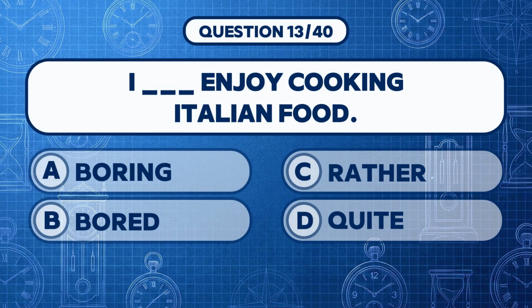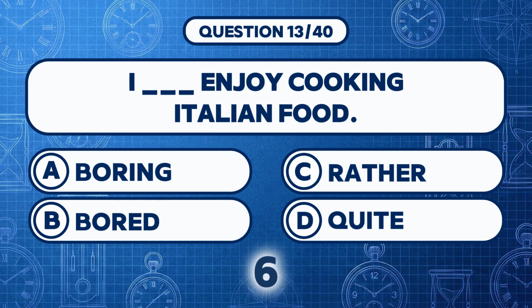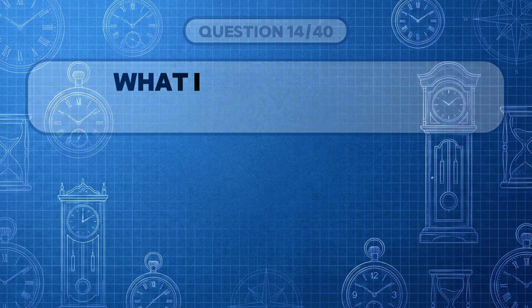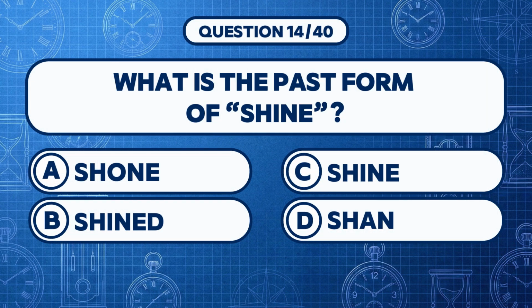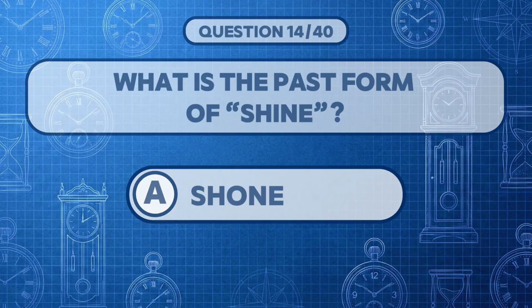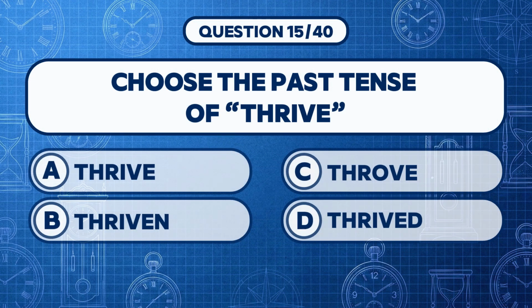Can you guess the missing word? Answer D, I quite enjoy cooking Italian food. What is the past form of shine? Answer A, shone. Choose the past tense of thrive.